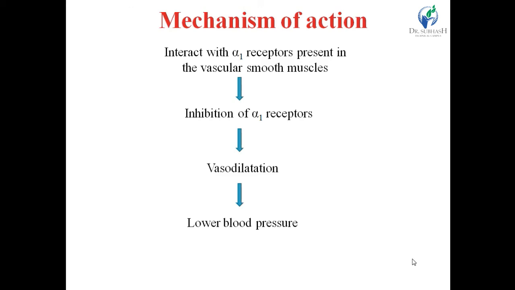Interaction of the drug with alpha-1 receptors present in the blood vessels leads to the inhibition of alpha-1 receptors, which will lead to vasodilation, and that's why a decrease in the peripheral resistance, and it will lead to the lowering of blood pressure, right? So ultimately the combined effect of the mixed alpha-beta blockers is lowering of the blood pressure to the normal level.